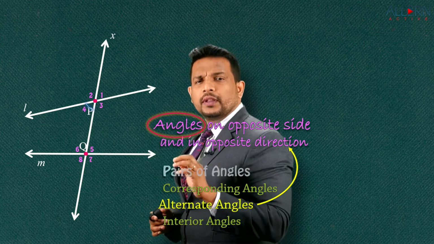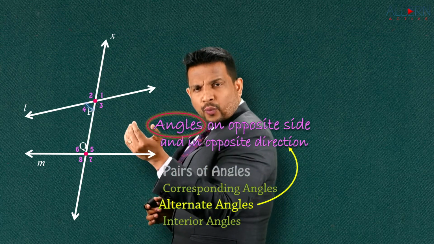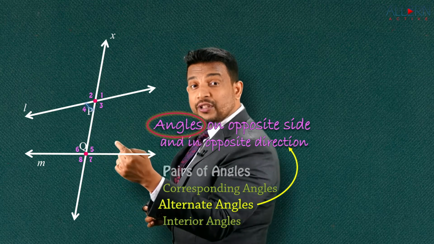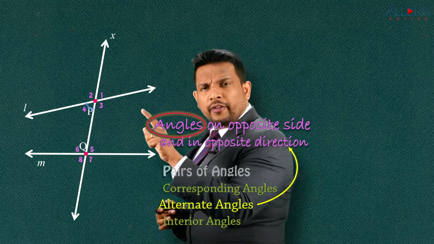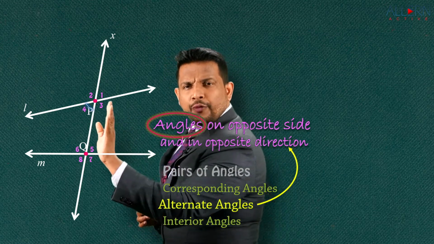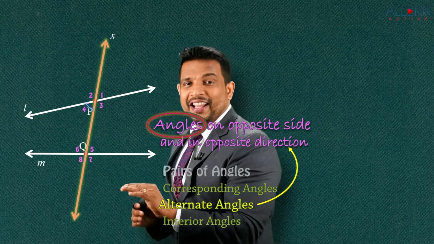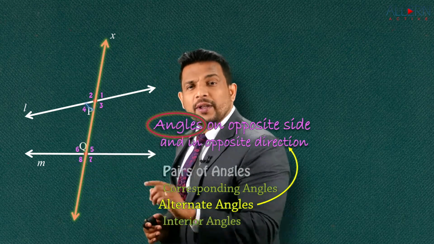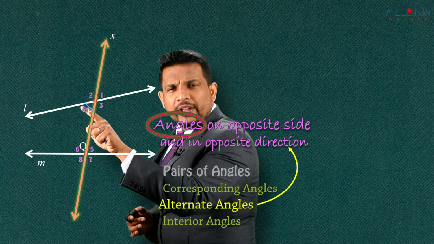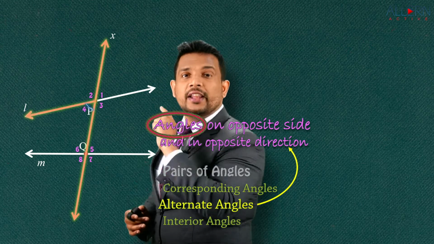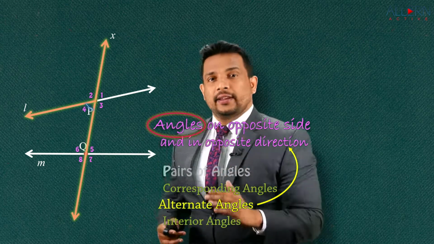I want an angle which is on the opposite side and in opposite direction. First look at this angle. It is on the left hand side of the transversal, correct? And it is in the downward direction. It is below the line, correct?